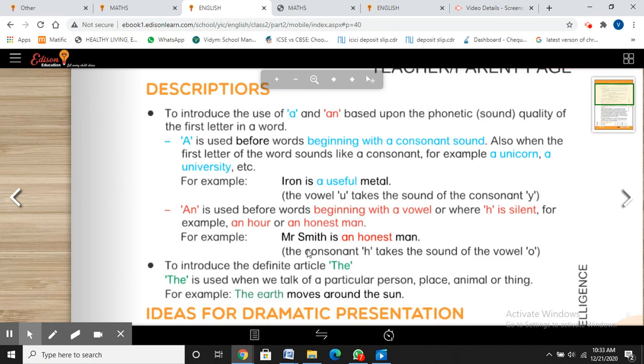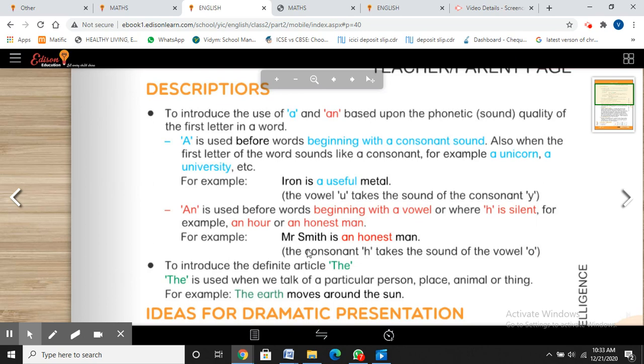After that, to introduce the definite article, the is used when we talk of a particular person, place, animal, or thing. Okay, the earth, the sun, the moon. So in this way we use the when we are talking about a particular person, place, animal, or thing. A is used with consonant sounds and an is used with vowel sounds.